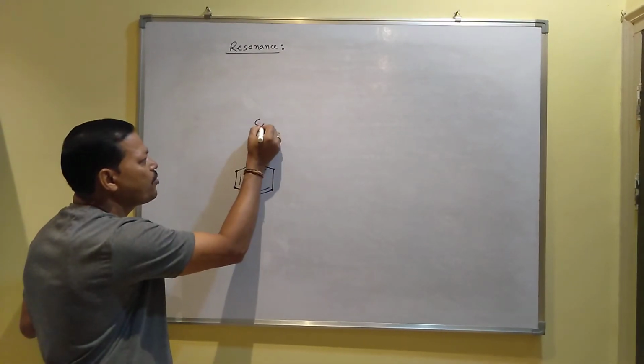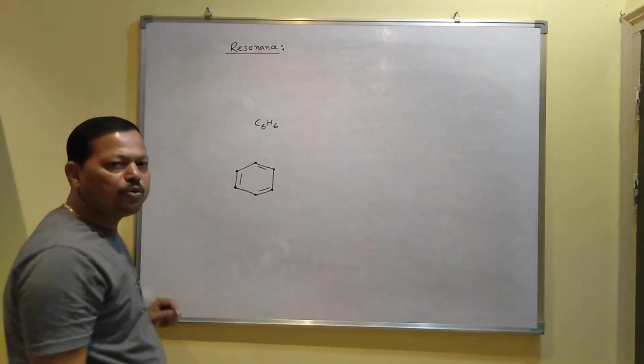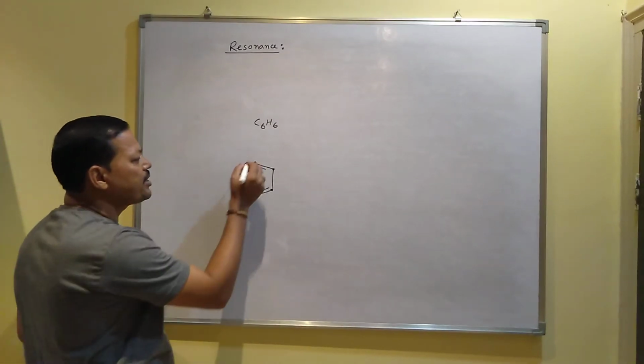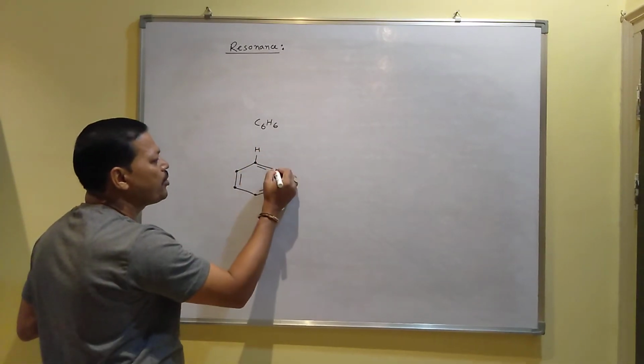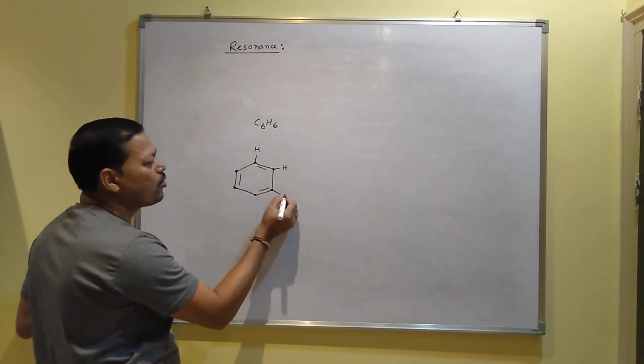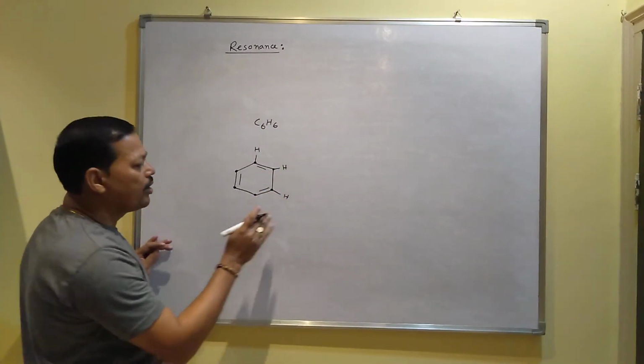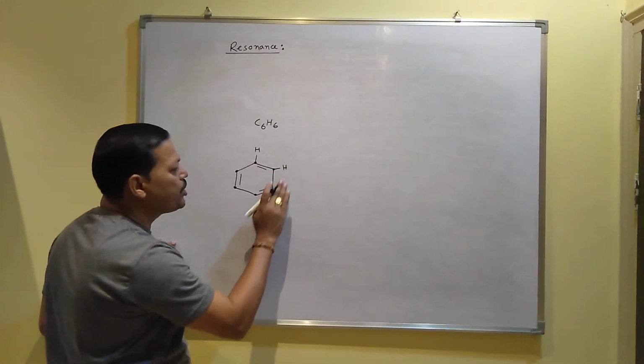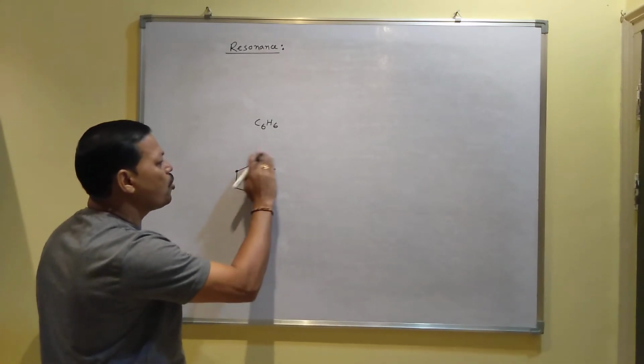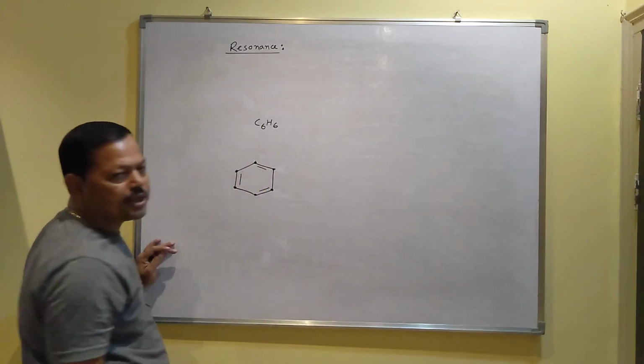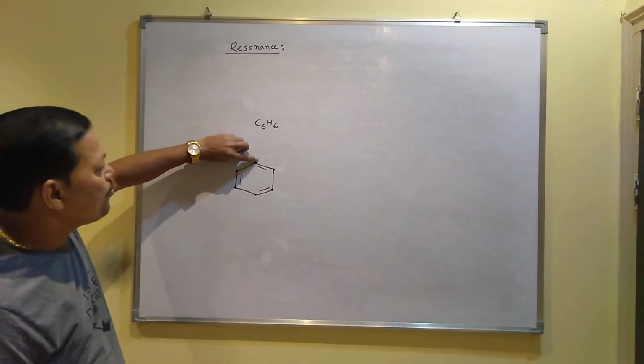As you know, the benzene formula is C6H6, and the hydrogens are present with the carbons like this. In the bond line formula, actually there is no need to write the carbon. Automatically you know how many hydrogens are present with each carbon. So all the carbons contain one hydrogen. So this is the structure of benzene.